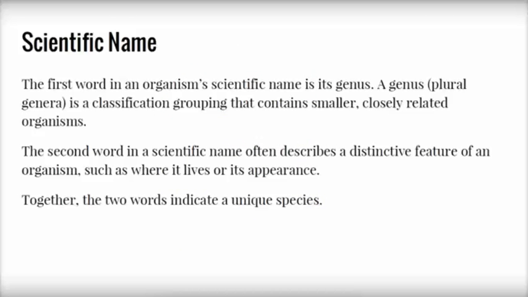Scientific name. The first word in an organism's scientific name is its genus. A genus, plural genera, is a classification grouping that contains smaller, closely related organisms. The second word in a scientific name often describes a distinctive feature of an organism, such as where it lives or its appearance. Together, the two words indicate a unique species.